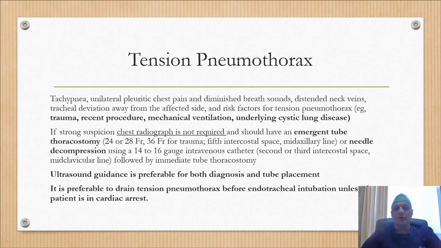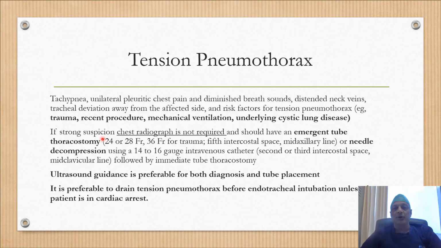Diagnosis of tension pneumothorax is made when the patient has unilateral pleuritic chest pain and diminished breath sounds, distended neck veins, and tracheal deviation away from the affected side in a patient who has a risk factor for tension pneumothorax like trauma, history of recent procedures, mechanical ventilation, or underlying cystic lung disease.